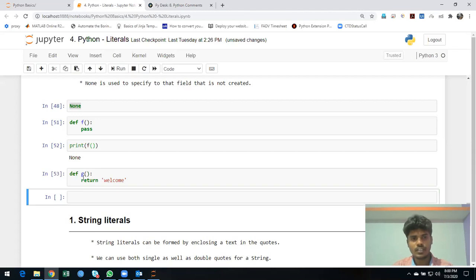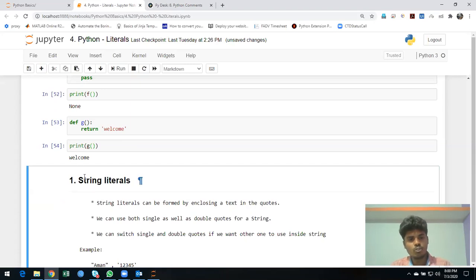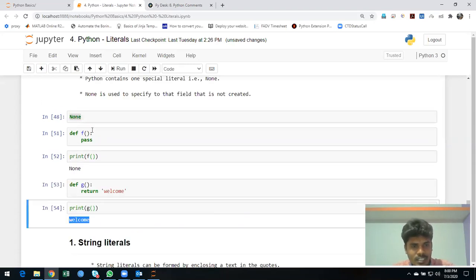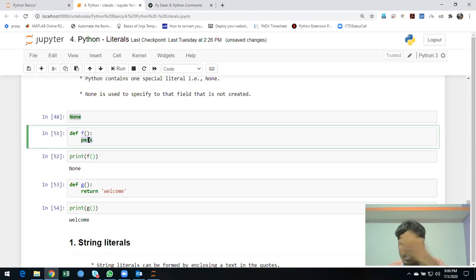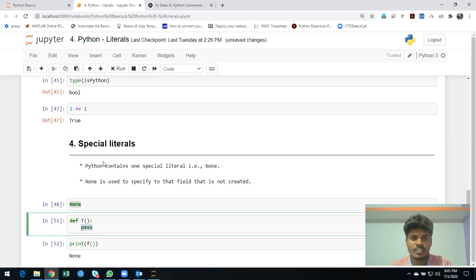If I run this and print the g function, you could see that None is displayed, but here it is not displayed. Pass is a simple function that will not do anything. It is just skipping, it will just move on. If I don't use this pass, it will throw an error. You saw it. So that's the reason for NoneType. It's just returning nothing instead of throwing an error, it needs to return something. That's the whole logic behind the None data. It's called a special letter in Python.